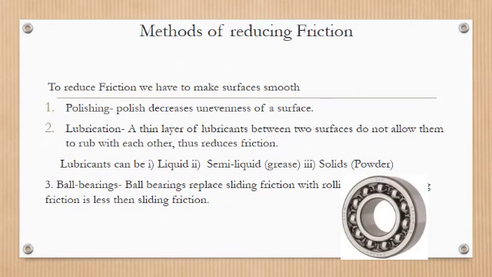Next method is using ball bearings. Ball bearings are small balls made up of steel, and these ball bearings replace the sliding friction by rolling friction. We use ball bearings in shafts of motors, dynamos and axles of vehicles and so on. So we replace sliding friction with rolling friction. As you know, rolling friction is less than sliding friction.